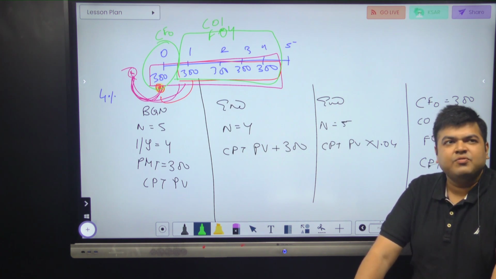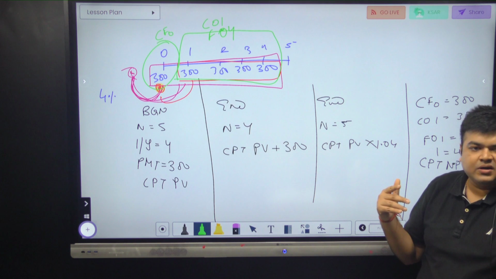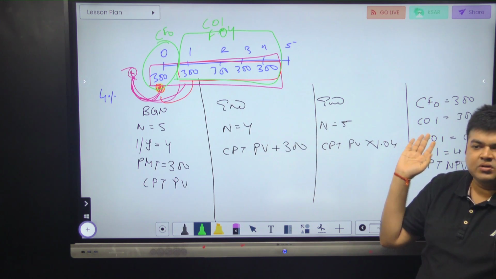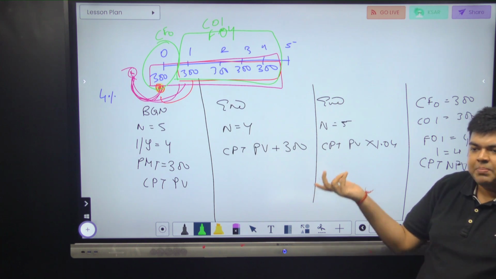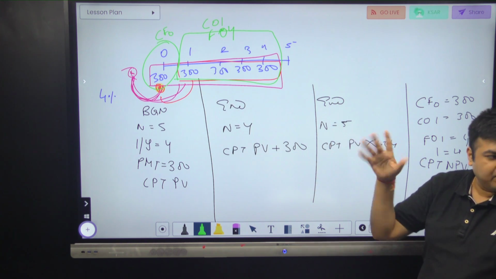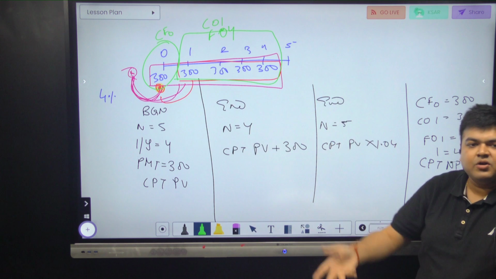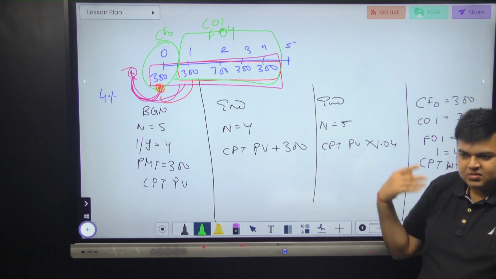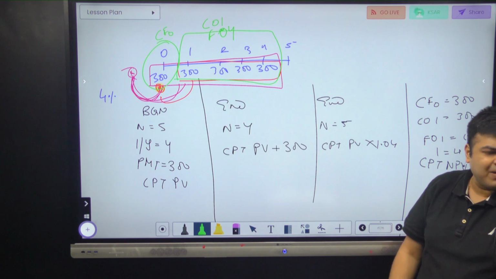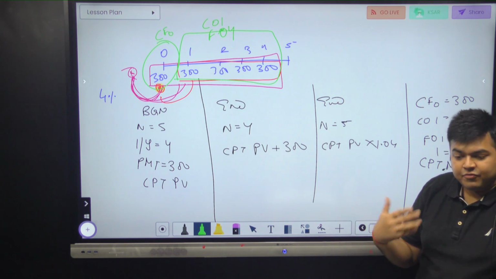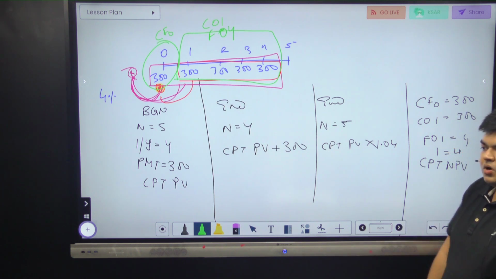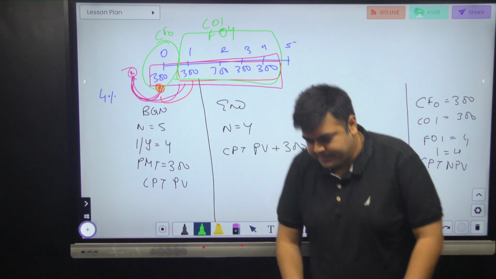There are students who get confused: do I need to use 2 brackets, 3 brackets? So I use BODMAS. I will start writing a simple question: 50 minus 1 by 20 plus 30 into 50, with a couple of brackets, and I'll try to find the answer using the calculator to see whether I need an extra bracket or not. Just do this. So you'll have to try. Got it? Easy.